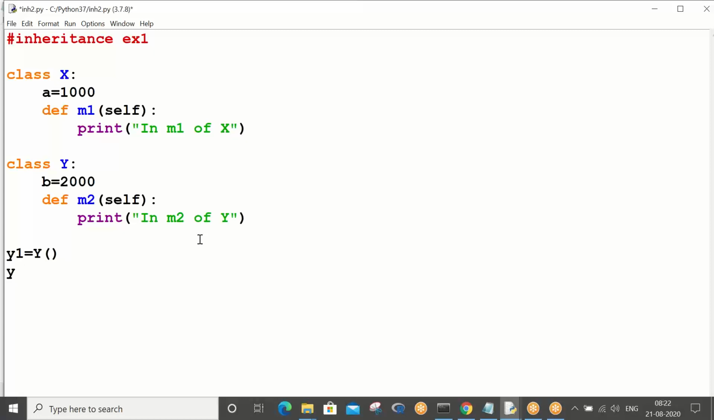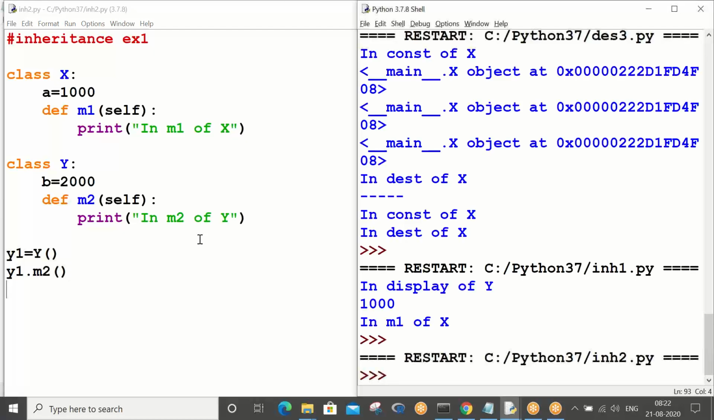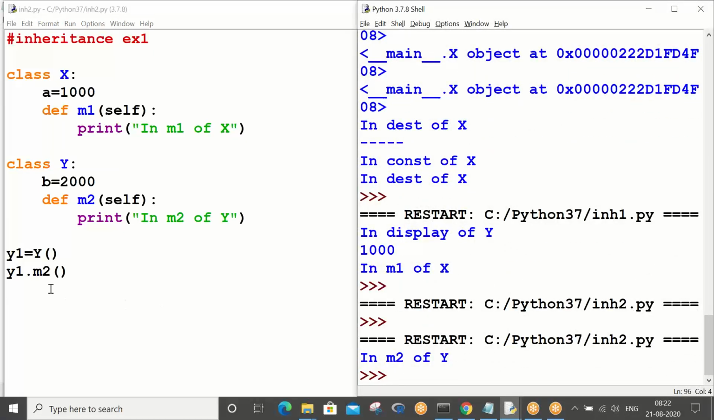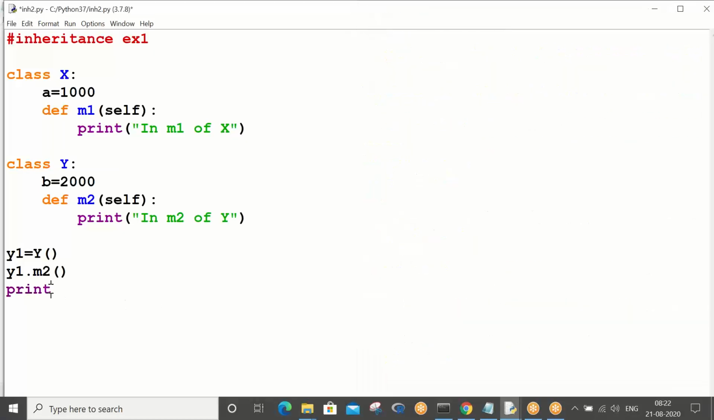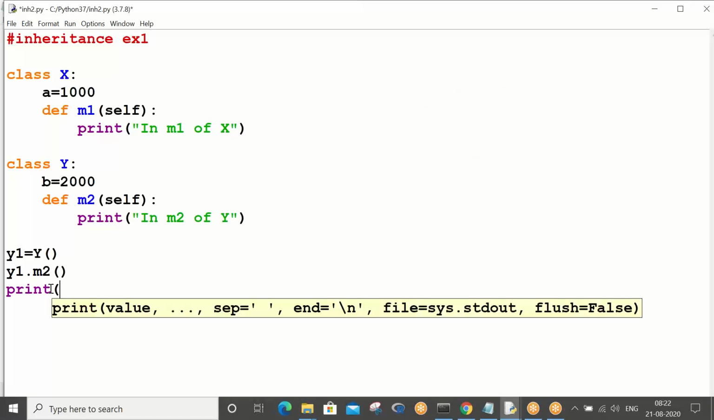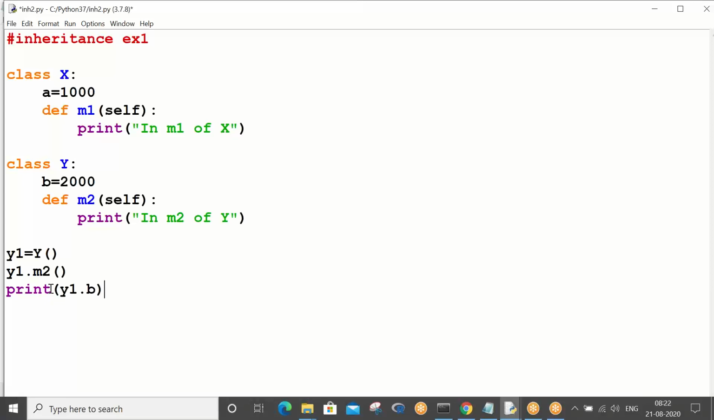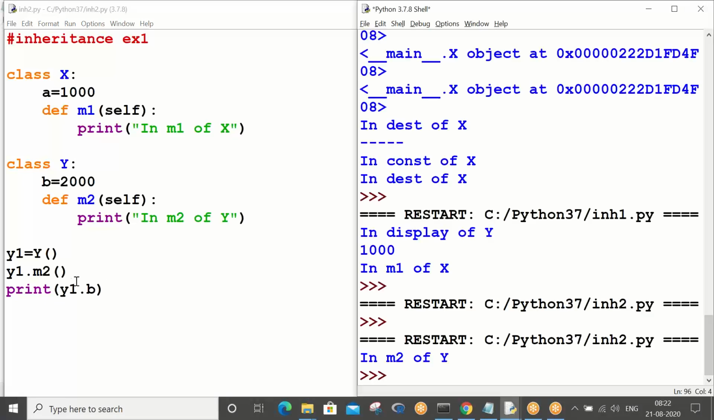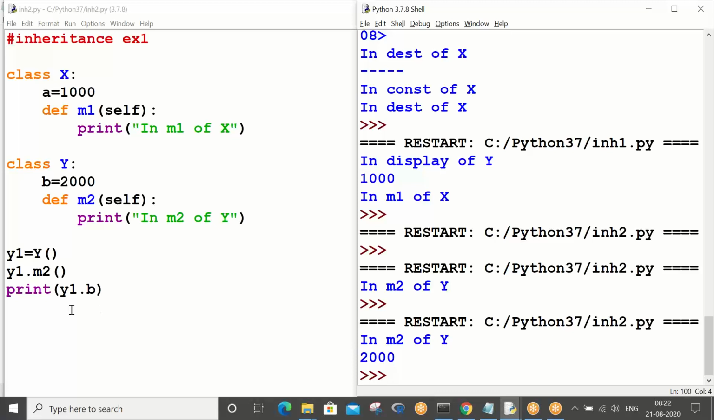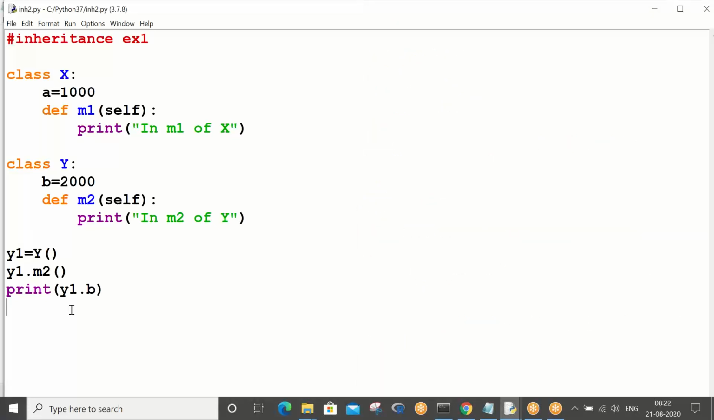Now y1 dot m2. Will this work? Yes, sir. m2 is a method you defined in class Y, so of course it has to work. Control S, F5. Super, working fine. How do you call my b, that is the static variable? y1 dot b. Correct. I'm not calling in the method, so I'm calling outside of the class directly. Fine, there is no doubt at all.